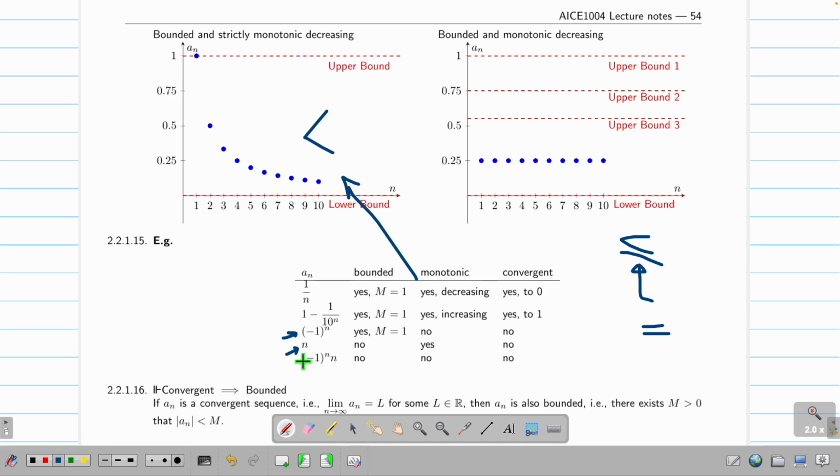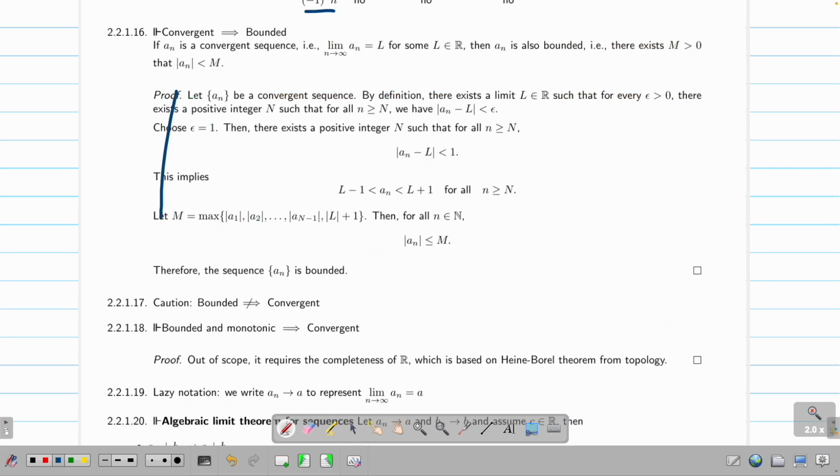What about n? That means 1, 2, 3, 4, 5. Well, is it bounded? No, because you can go to infinity. Is it monotone? Yeah, it's monotone. It keeps getting bigger. Is it convergent? No, because it has no bound. What about this? Same. Okay, so these are examples. You don't need to read the proof. I'm not going to test you on the proof, but you need to understand the idea.